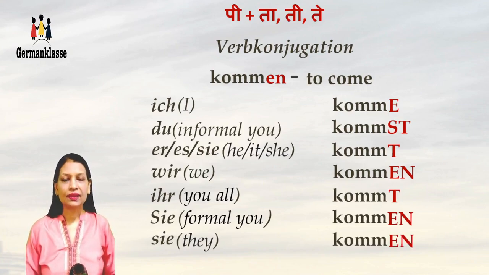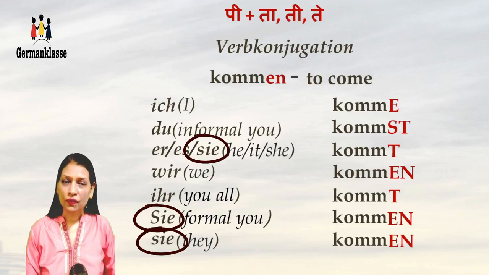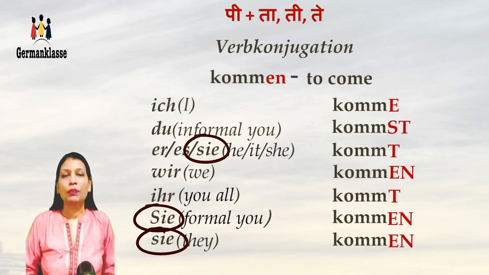Now here, as you can see, there are three sie. The first sie is she, the second Sie is you, formal, and the third sie is they. So how do we know which sie we are speaking about? So we know this from the verb conjugation. So if it's sie kommt, then we are talking about she. But if it's sie kommen, it could be the formal you or it could also be they.